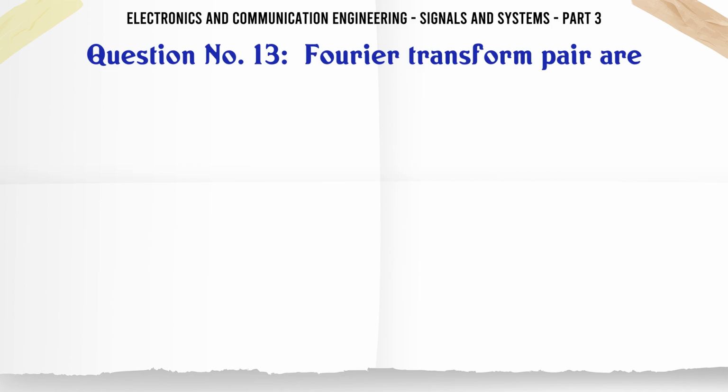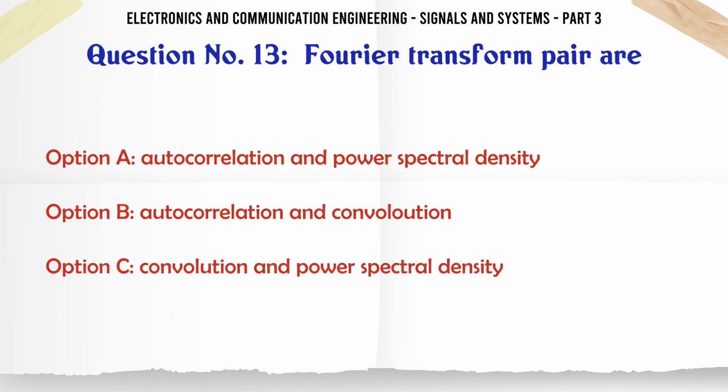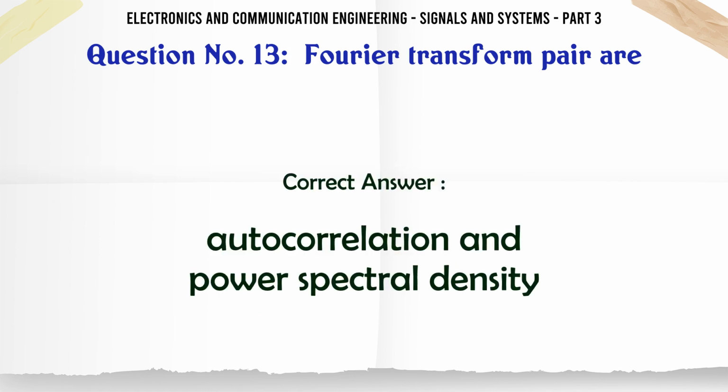Fourier transform pair are: A, autocorrelation and power spectral density; B, autocorrelation and convolution; C, convolution and power spectral density; D, autocorrelation and energy. The correct answer is autocorrelation and power spectral density.